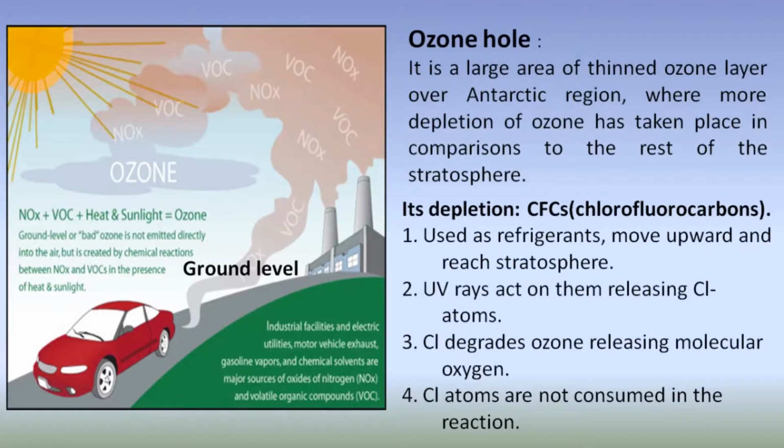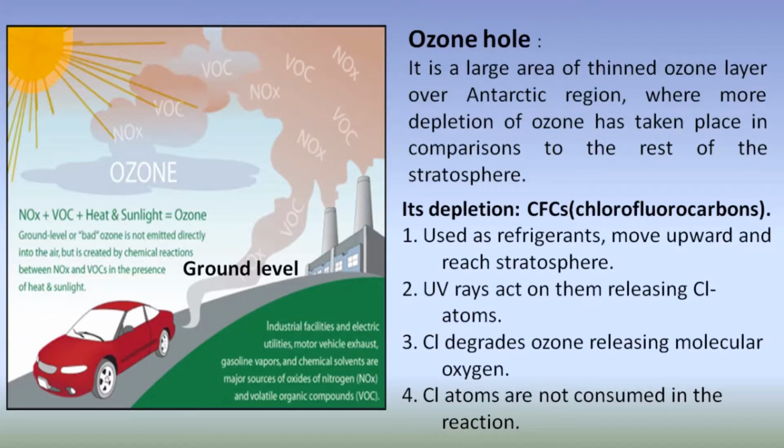So we have come towards the term ozone hole. So what is it? A large area of thin ozone layer over the Antarctic region where more depletion of ozone has taken place in comparison to the rest of the stratosphere. Means there, as we know, the layer of ozone is there. In that particular place which is called the ozone hole, the amount of ozone has decreased a lot. That's why it is called the ozone hole.